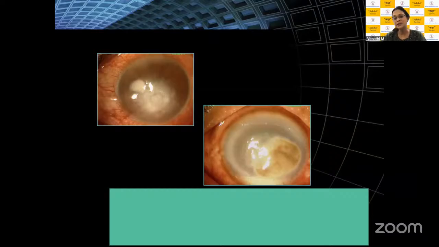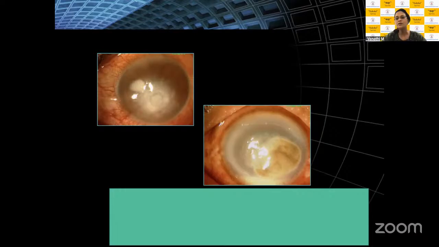And if you have dematiaceous fungi, these are ulcers which are probably going to be very difficult to manage. Their antimycotic MICs are much, much higher. And you will probably need to add on amphotericin for these patients, and you will probably need to use some of your newer antifungals. And if you have yeast-like organisms, like Candida, then you're going to use fluconazole. You're going to use echinocandins, which are available now, caspofungin, micafungin.